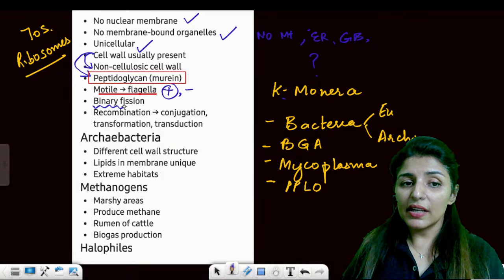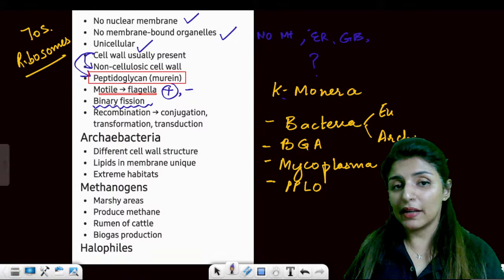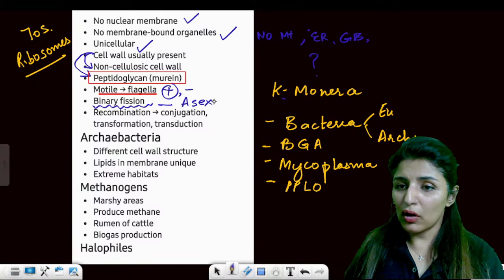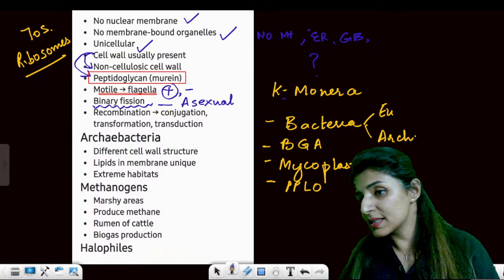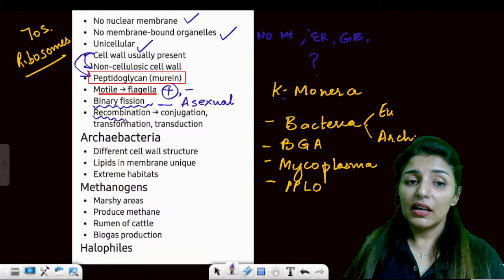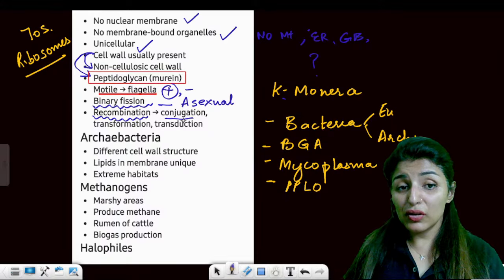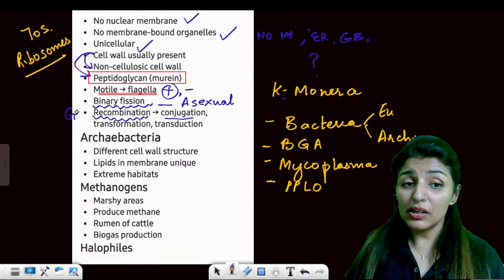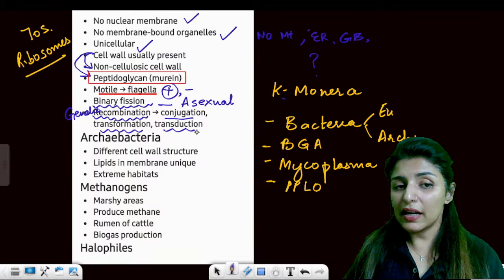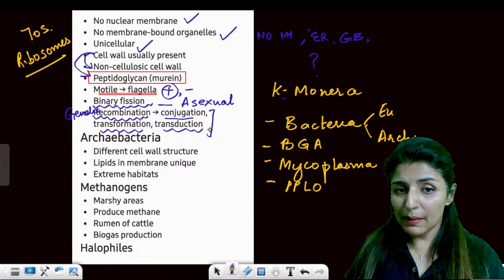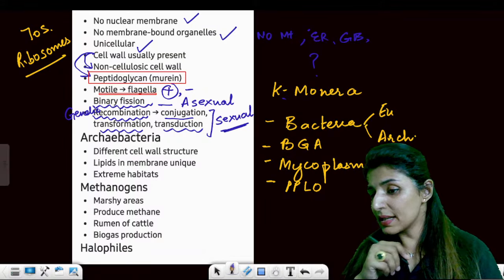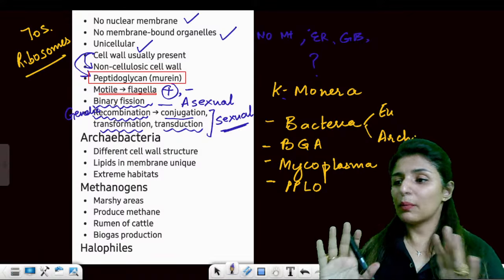Then the organisms are going to divide by binary fission, and this represents the asexual mode of reproduction. And then genetic recombination can occur through conjugation, transformation and transduction. This represents the sexual type of reproduction. Please let me know, are all these points clear to you?